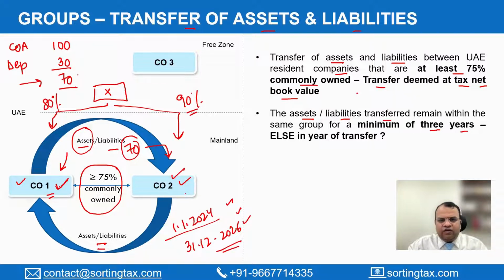If they do not remain as such and the assets are thereafter transferred to someone else outside the group, then whatever gains were exempt earlier are going to be taxable. They will be recalculated and they will be taxable in the hands of the transferor in the year when these assets are transferred to a third party.